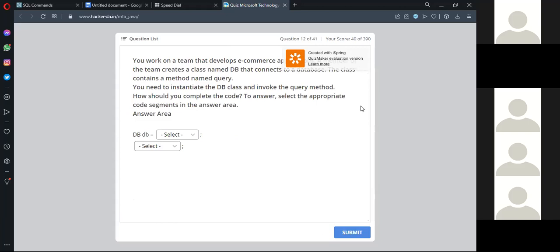Yeah, just 1 minute. Yes, yeah, just select the option, see what option is showing.